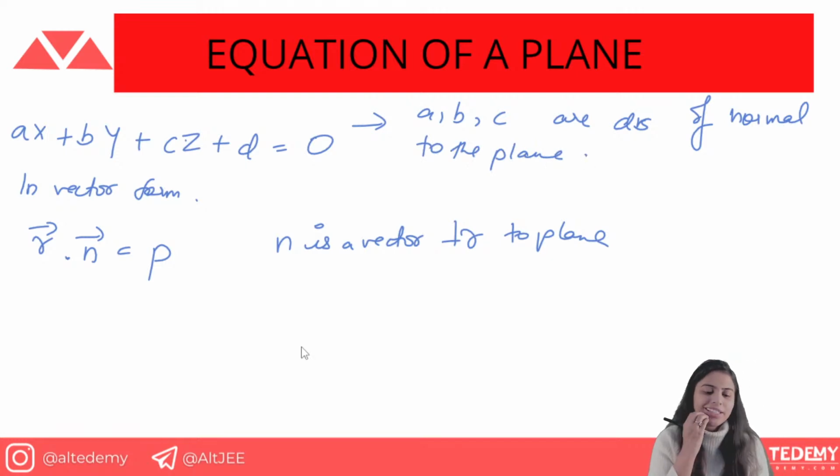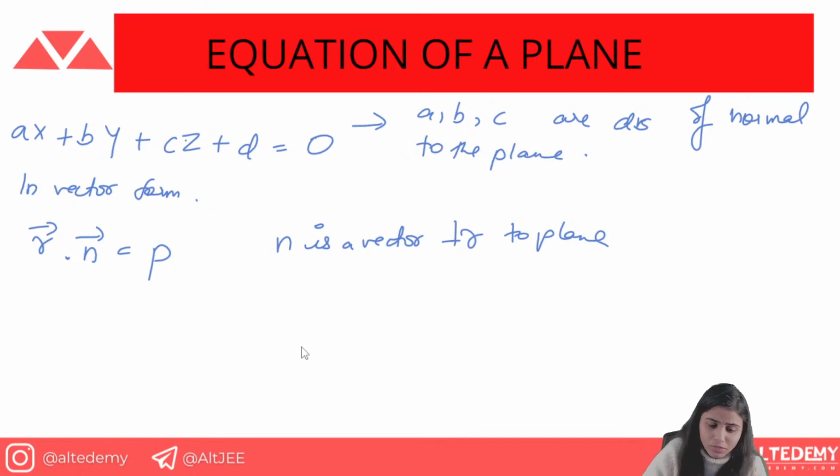Simple thing. In this we are doing r dot n, so n is a vector perpendicular to the plane. In this we are doing ax plus by plus cz plus d equals 0. So here a, b, c is the DR of the normal to the plane. This is how you write the equation of plane.